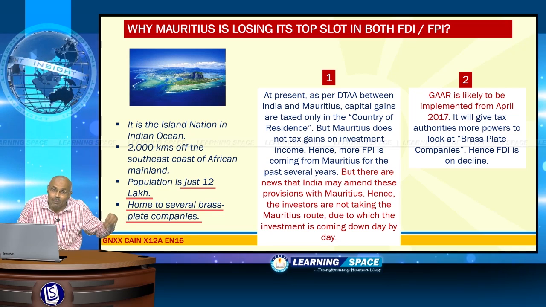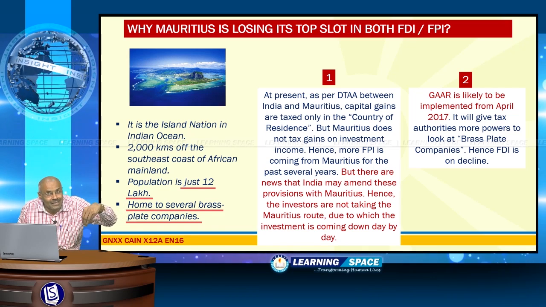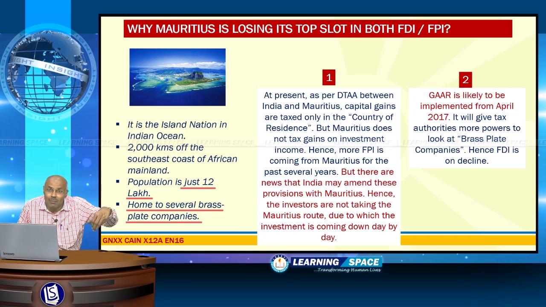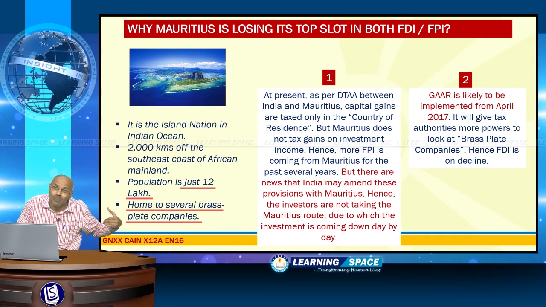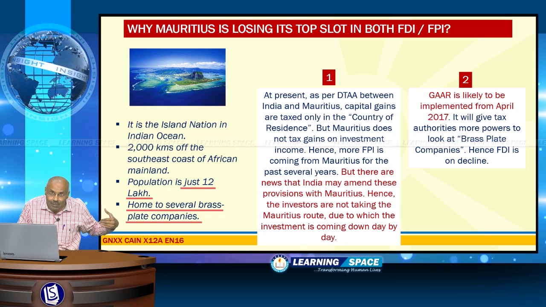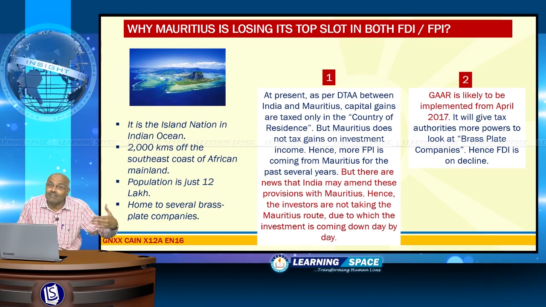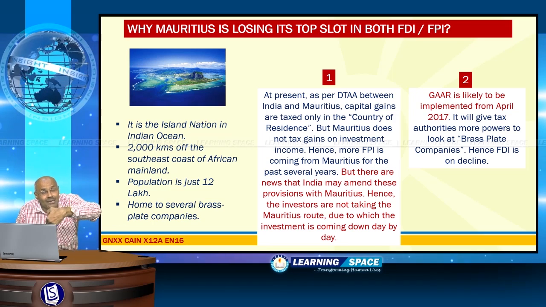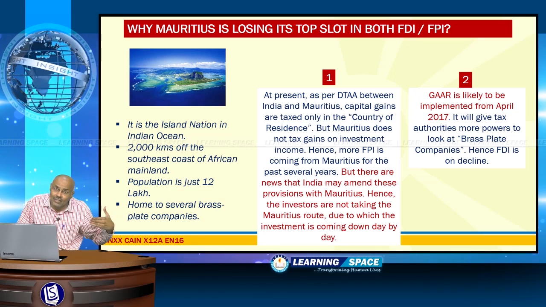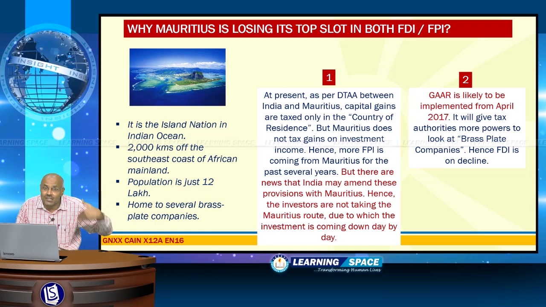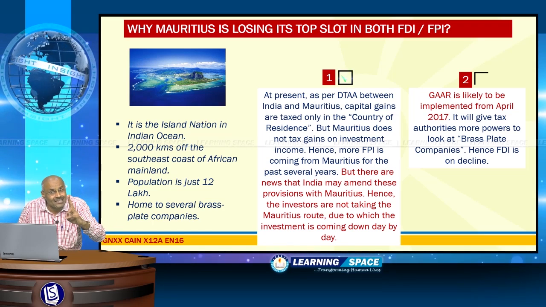That's why these companies are called brass plate companies, and most of the investment from Mauritius used to come from such brass plate companies, right? And why are people not investing through the Mauritius route nowadays? That means why is the investment flow reducing through the Mauritius route? There are two main reasons.